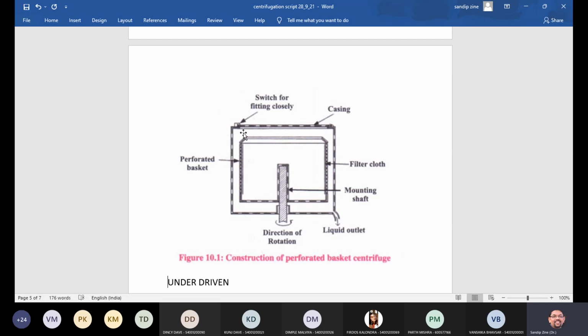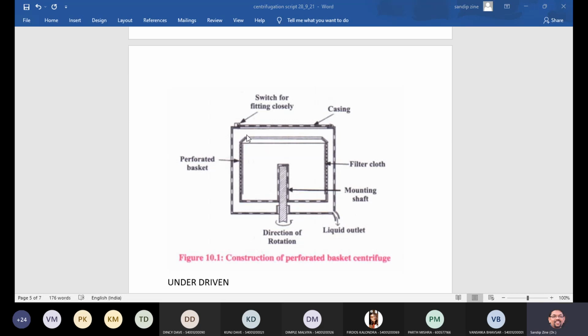One important point you have to keep in mind, important keywords: phase separation occurs based on density and particle size. So when we are talking about the perforated basket centrifuge, what is the principle?